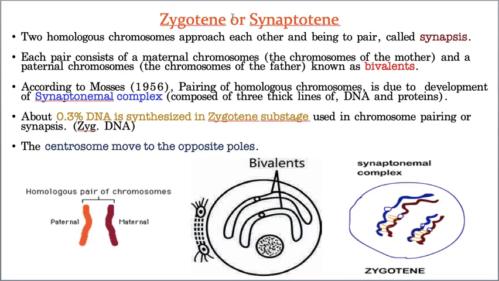But when it comes to the zygotene stage, the freely scattered paternal and maternal chromosomes come like this. Now the 46 chromosomes don't have a proper arrangement, they are freely moving in the cytoplasm however they like. But when it comes to zygotene, every paternal chromosome is followed by one maternal chromosome.